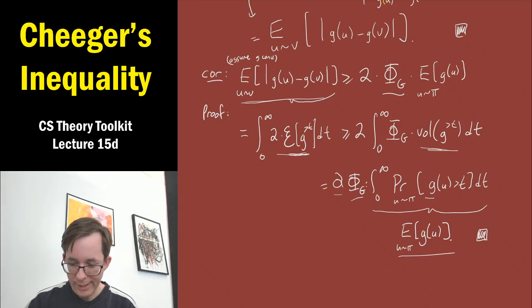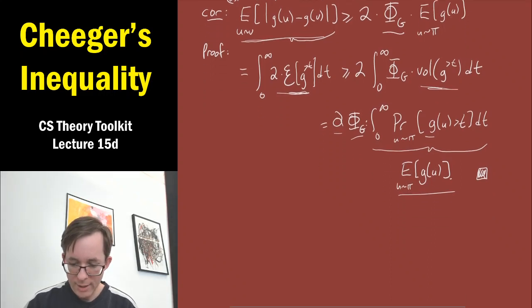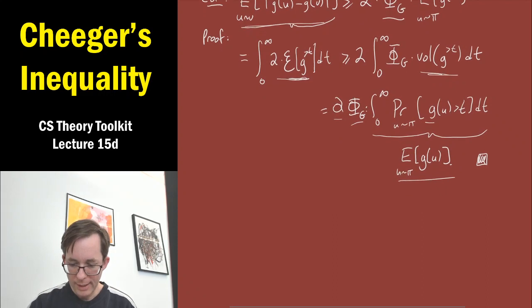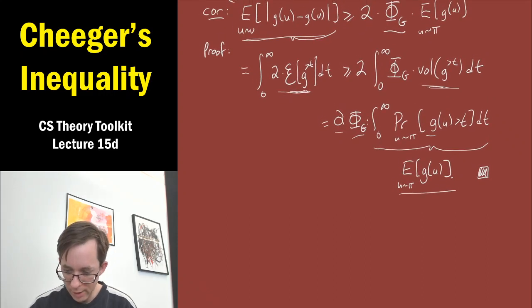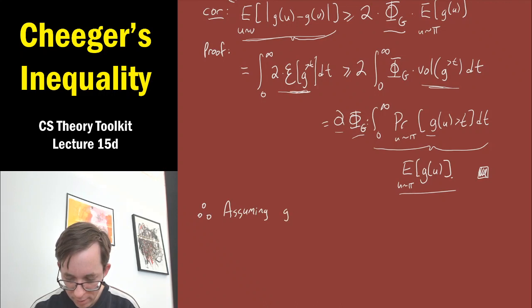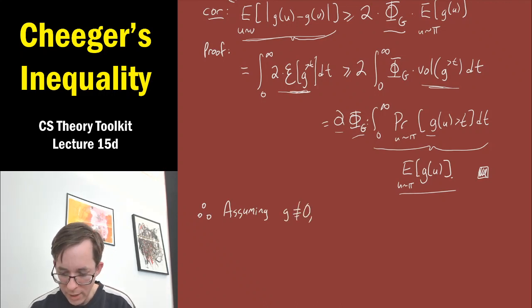And so let's just rearrange this. A further conclusion is the following. Assuming g is not constantly 0, I'll put phi g on one side and divide by expectation of g.